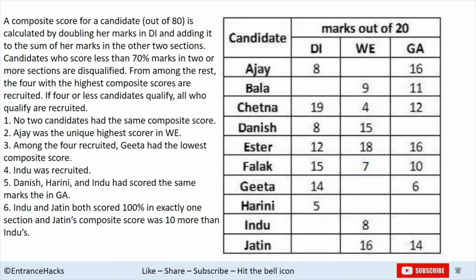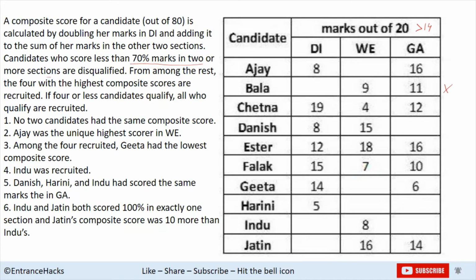So this is the table. We know that a person who scores less than 70% marks in 2 or more sections is disqualified. So let's see who all do not qualify. Out of 20 max marks, the score should be greater than 14, that is 70%. If marks are greater than 14, only then has that person scored good marks in that section, and if in 2 sections these marks are less than 14, that person is disqualified. So Bala is one person who is scoring 9 and 11.